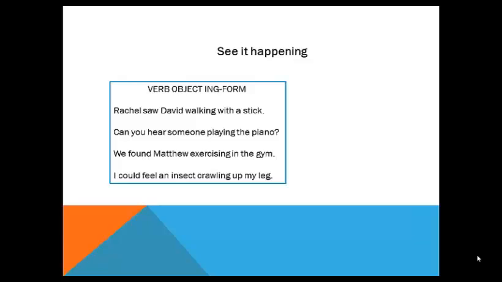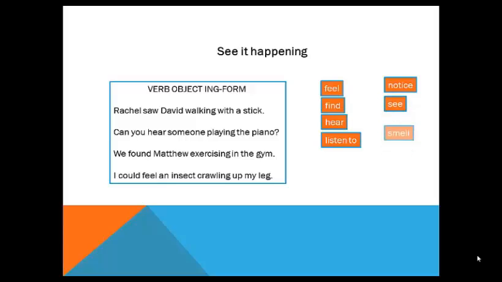Second, see it happening. We can also use an ing form after the object. We can use this structure with the verbs feel, find, hear, listen to, notice, see, smell, and watch.